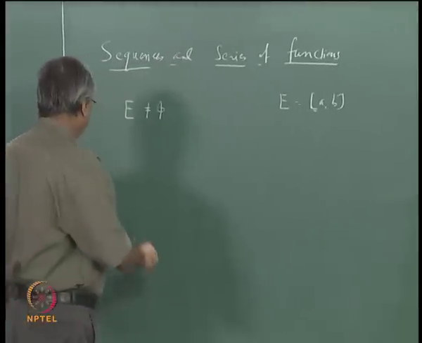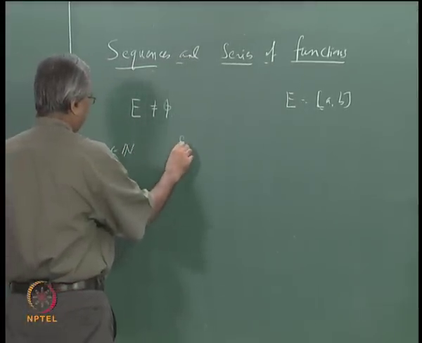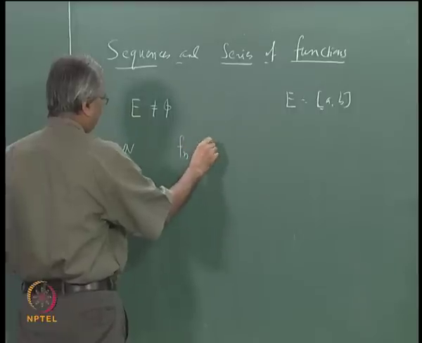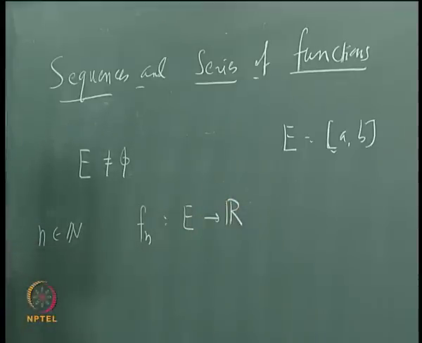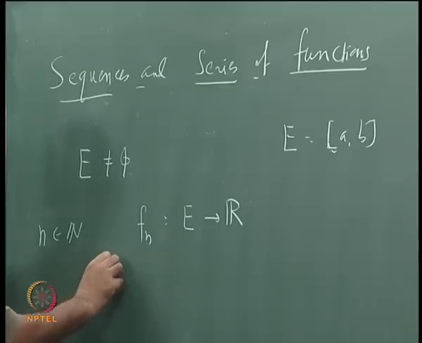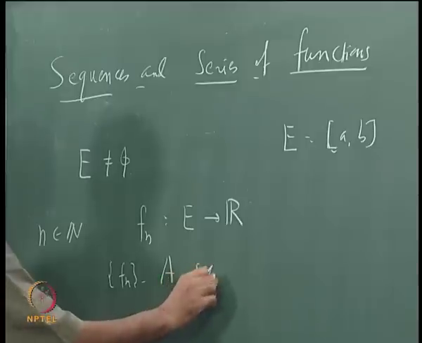So for each n in N we have a function f_n, let us say a real valued function f_n from E to R. Then this f_n is a sequence of functions.